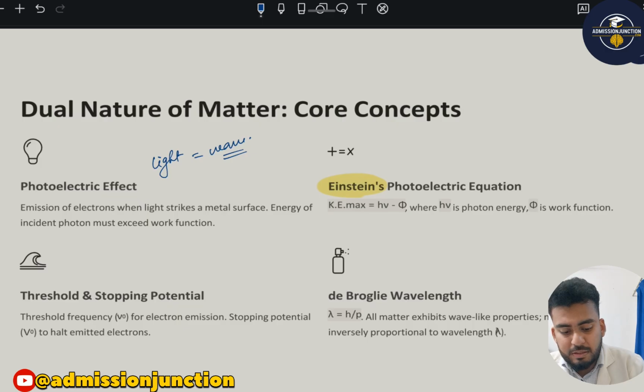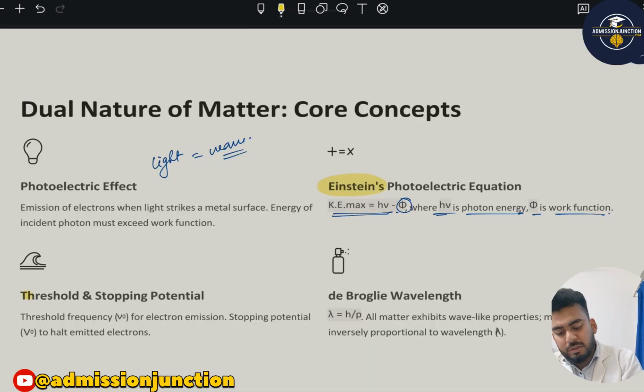And he introduced the photoelectric equation, which states that KE max is equal to h nu minus phi, where h nu is photon energy and phi is the work function. This is a very important concept of threshold and stopping potential, which says there is a threshold frequency for electron emission, and a stopping potential to halt emitted electrons. That means that if the frequency is less than the threshold, no electron will be emitted.